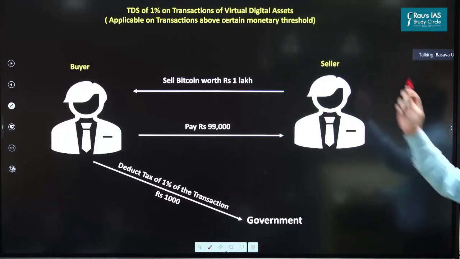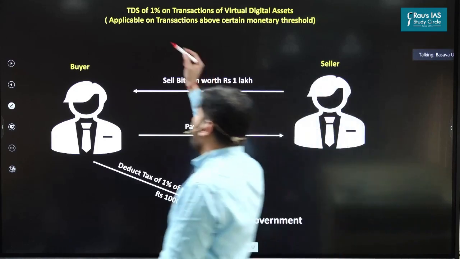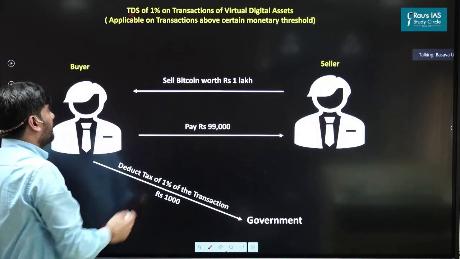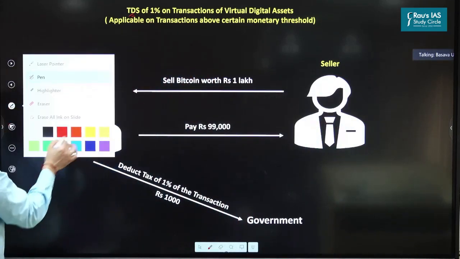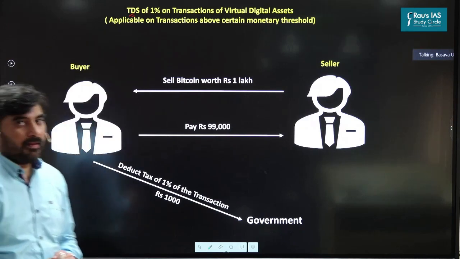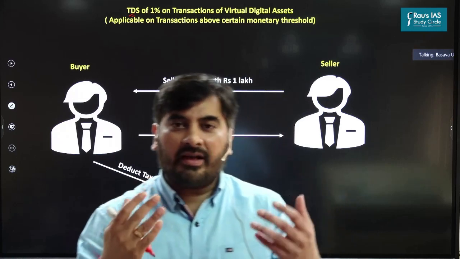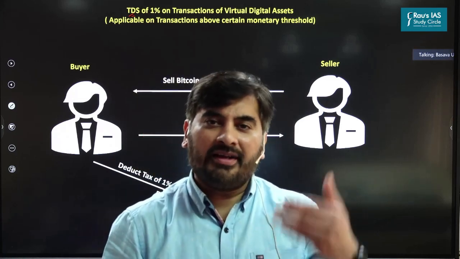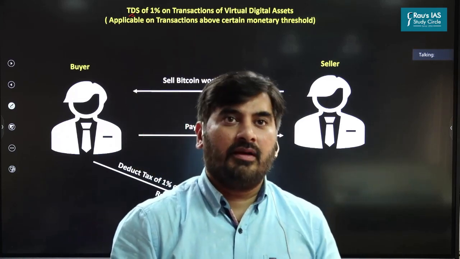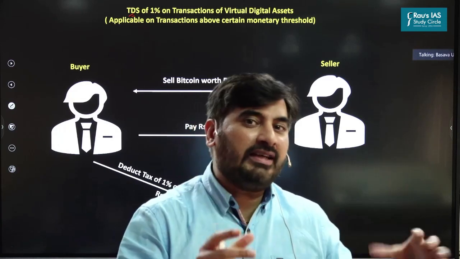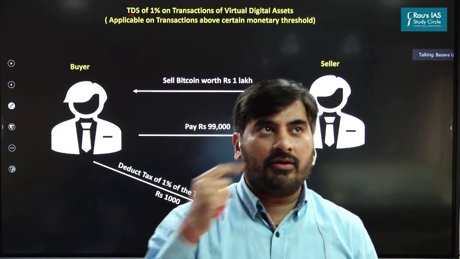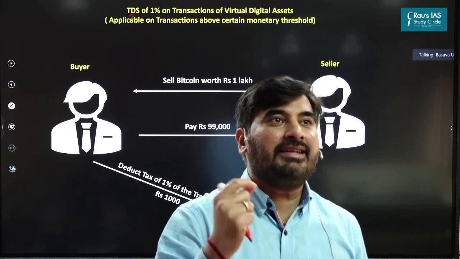Apart from that, the government has also sought to introduce TDS, tax deducted at source. Now, the government has introduced this TDS because it would want to keep a tab on, and know information about, the people who are doing trading in crypto transactions. So to know who all are trading in crypto, the government has introduced TDS, tax deducted at source.